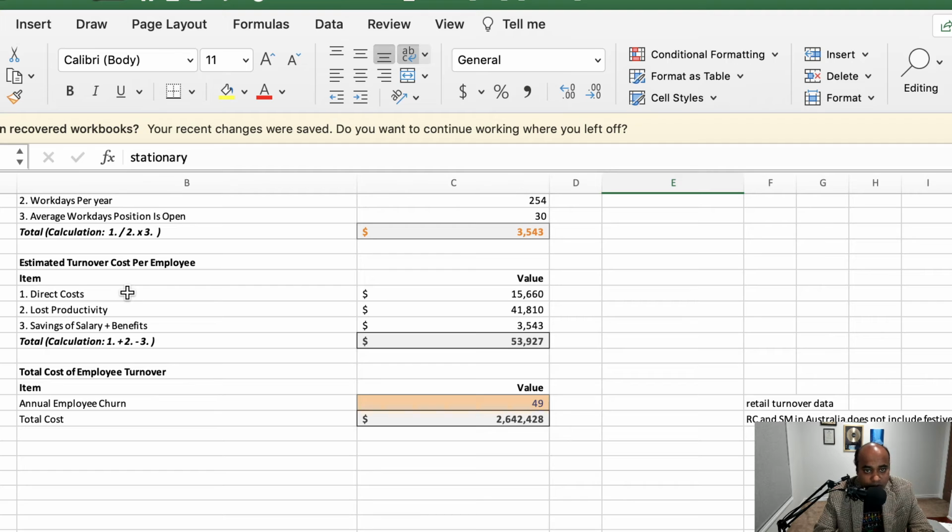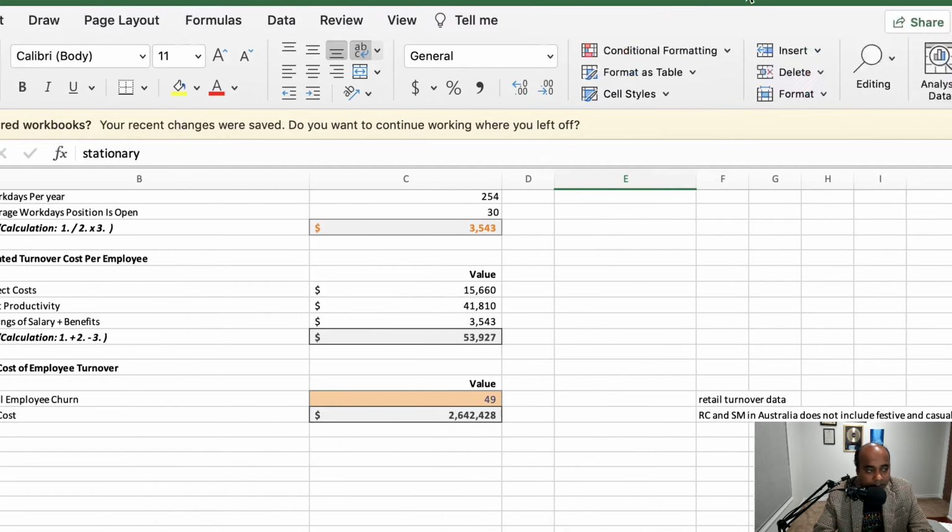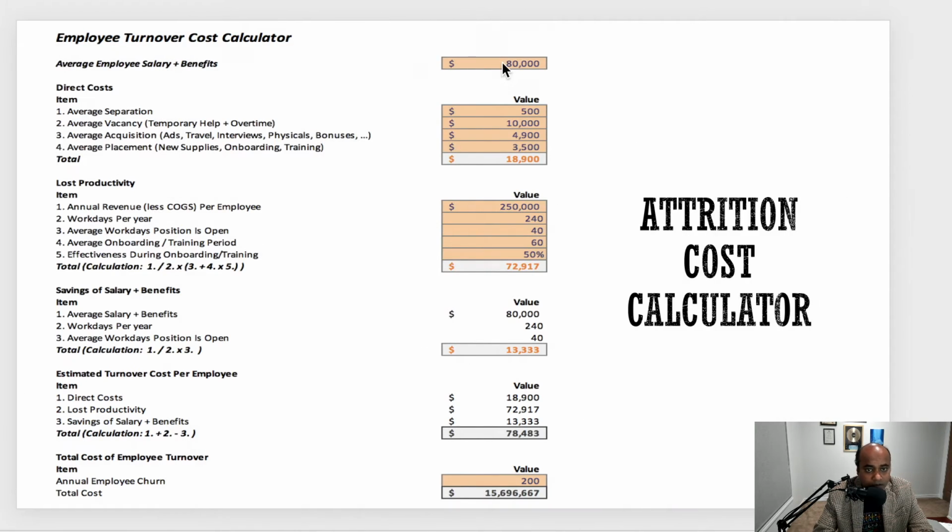So what's the turnover cost per employee? You have direct costs, you have lost productivity cost, and then you have savings. So if you add the first two and subtract the third one, then you get a total cost. And then if you have 49 people, for example, in the company who have left in a year, you multiply that cost, and you arrive at your cost of attrition. So this is just a sample view of how to arrive at a cost calculator for your company.